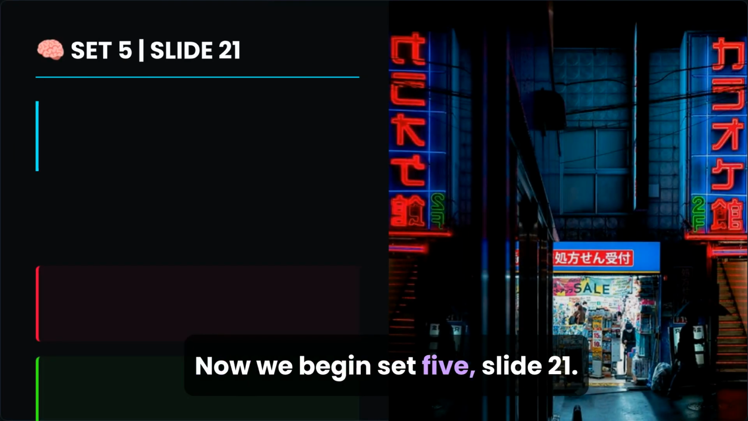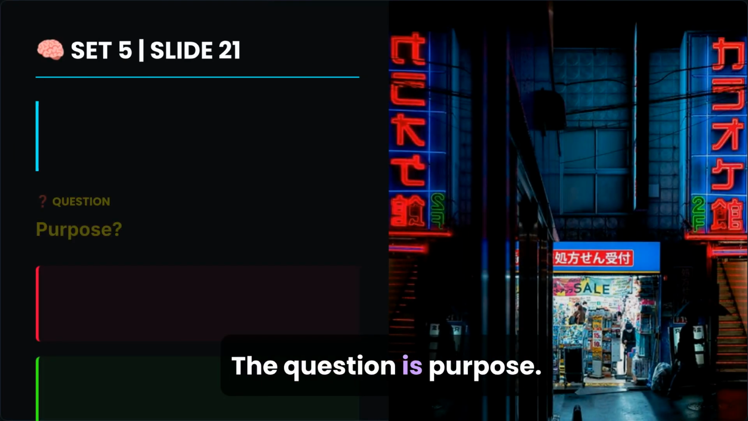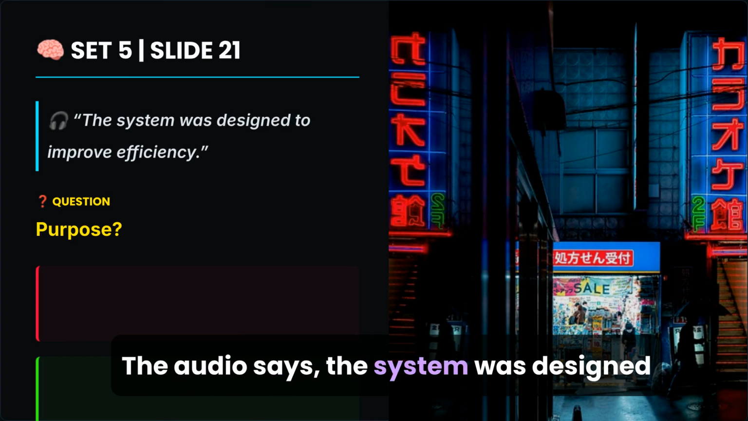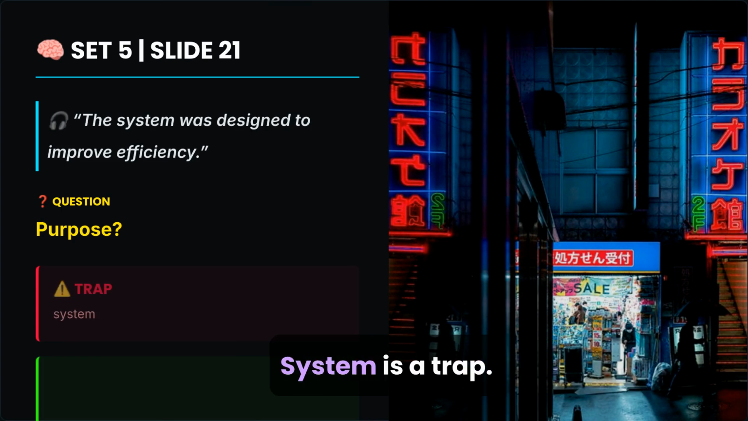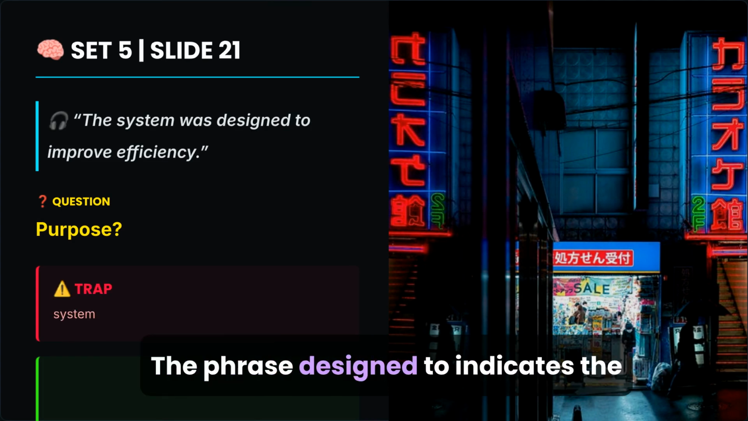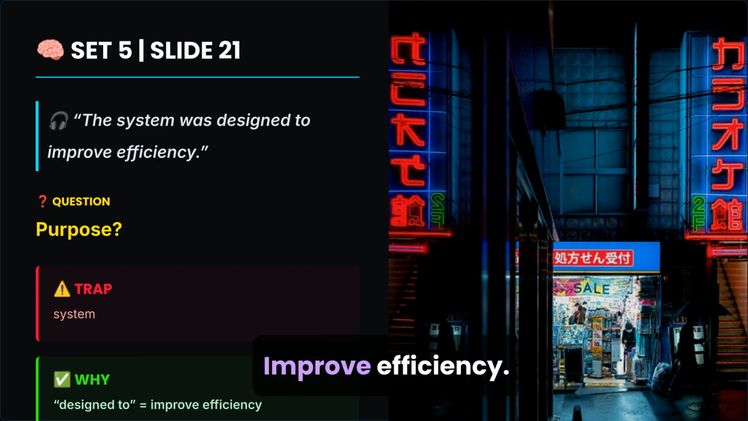Now we begin Set 5, Slide 21. The question is purpose. The audio says, the system was designed to improve efficiency. System is a trap. The phrase designed to indicates the purpose, improve efficiency.